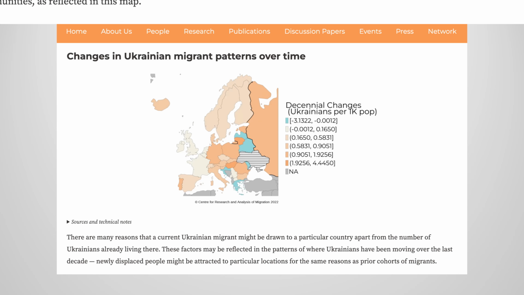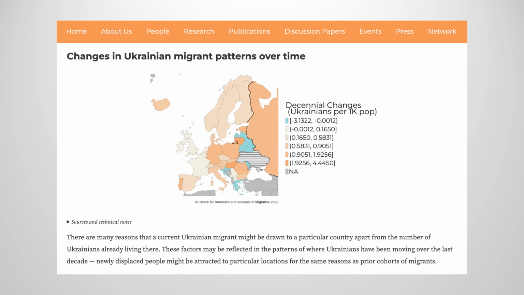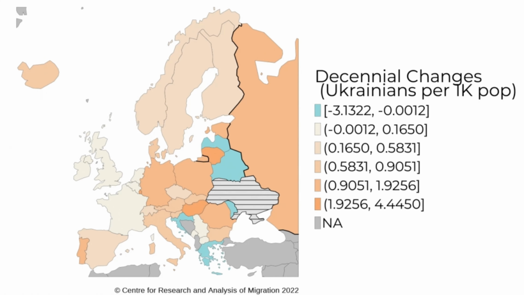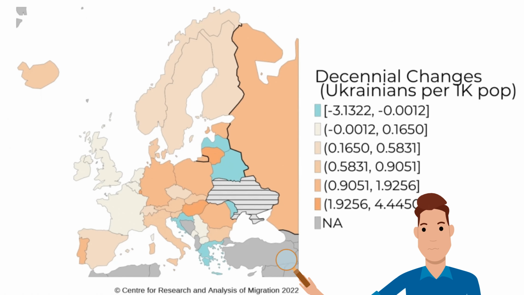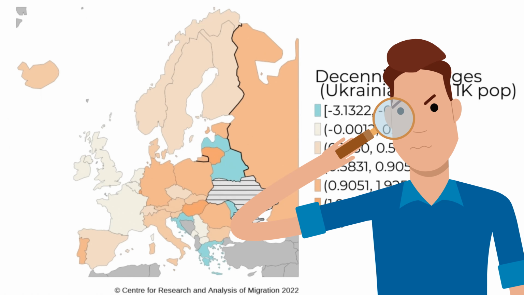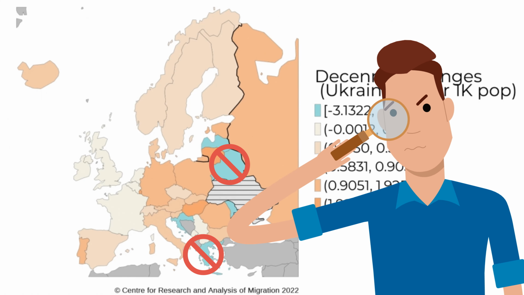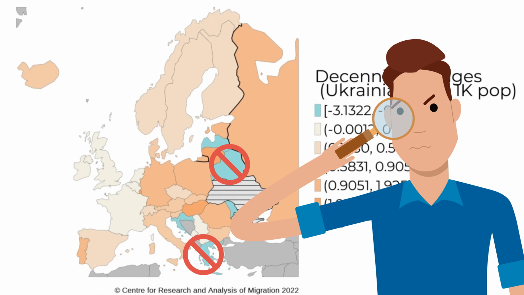The second map, however, shows changes in migration patterns from 2010 to 2020. The lighter colored countries had less Ukrainian migrants per 1,000 of their population in 2020 than in 2010. This helps researchers predict that currently displaced Ukrainians might not head for countries that have seen a decrease of Ukrainian migrants in the past decade.